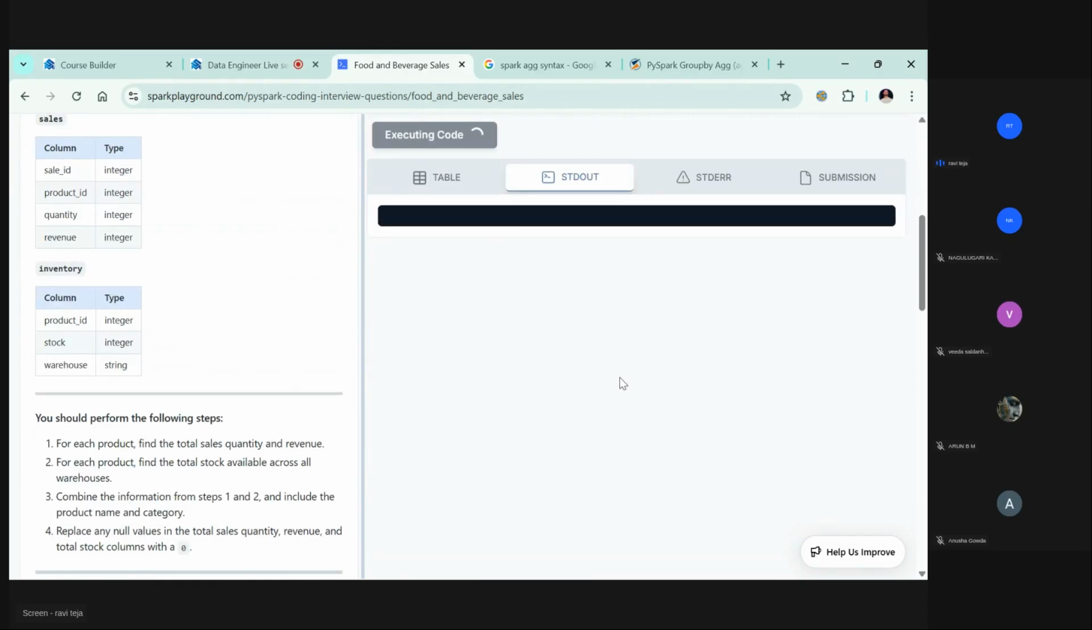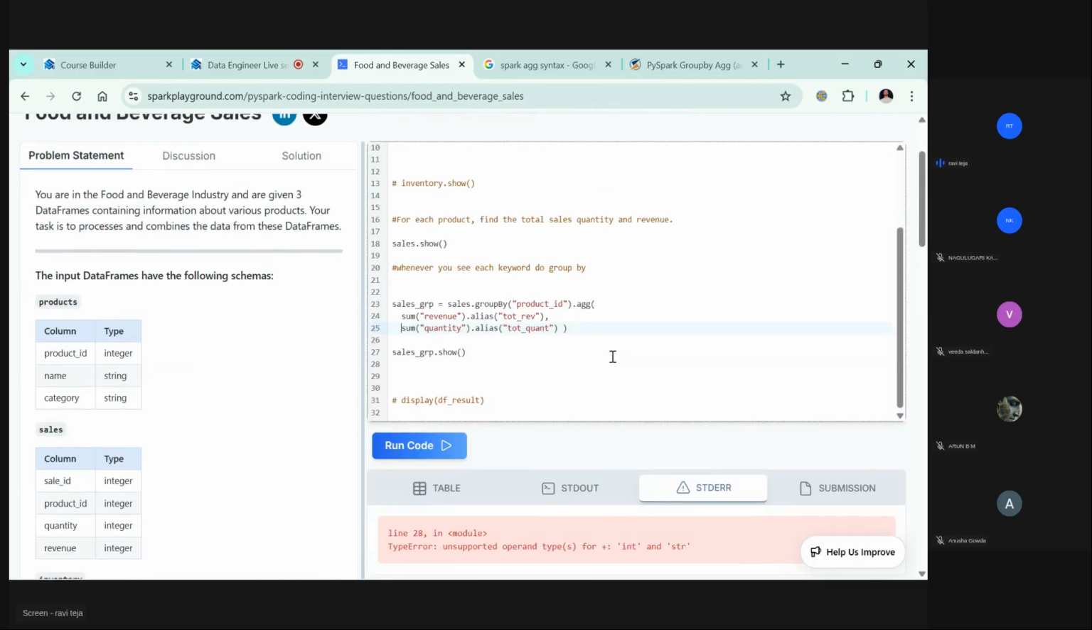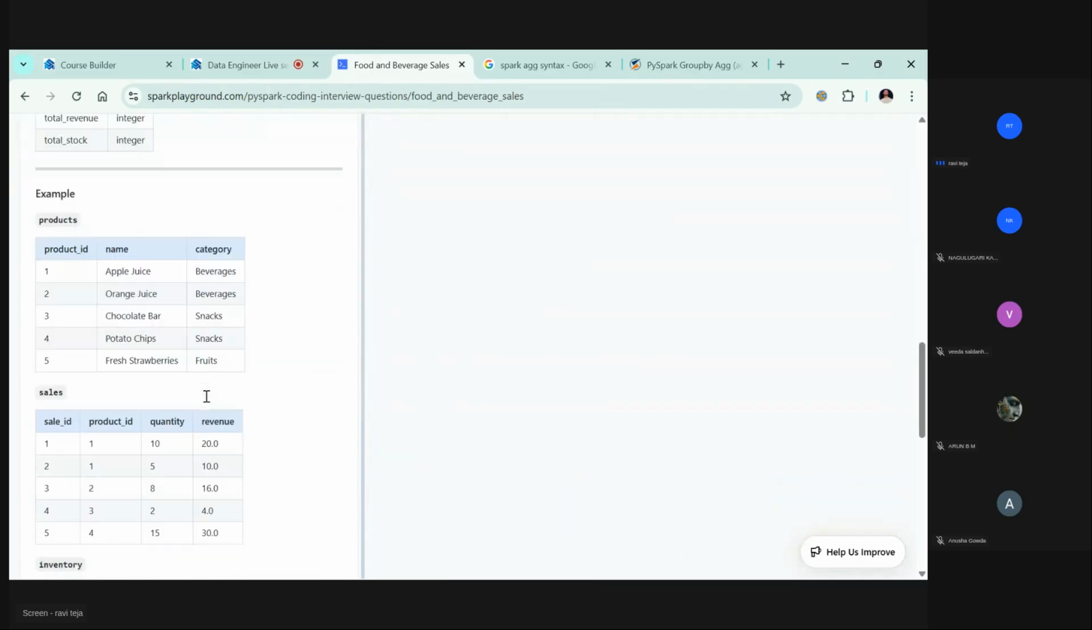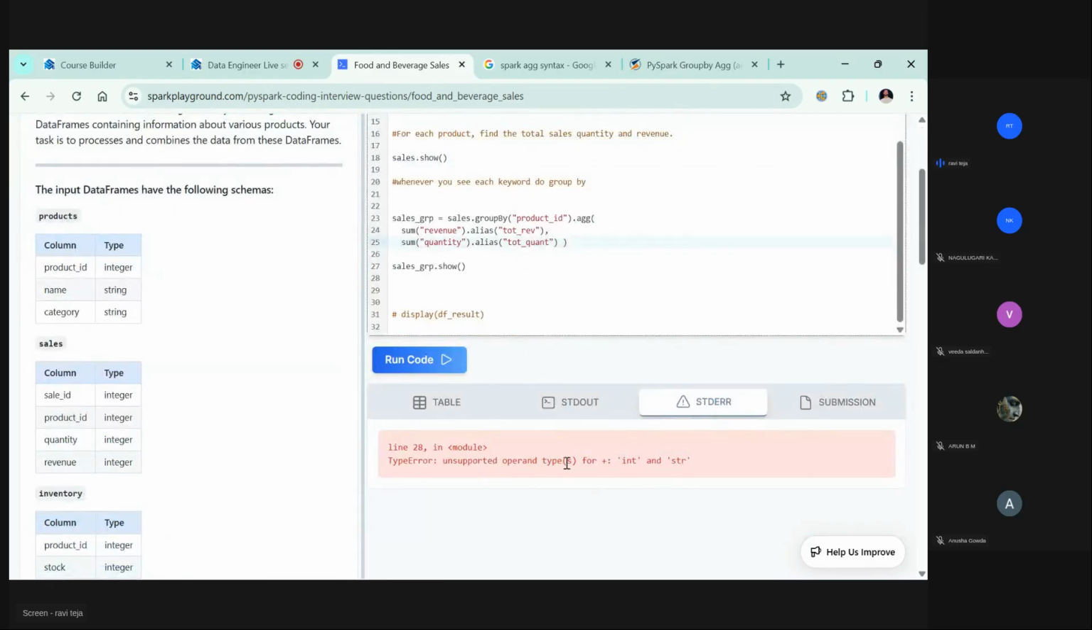I think the server is in the background, right? There's a Spark somewhere running, some node or something. So maybe it got hung or something. Oh, it says quantity. Okay, so it says unsupported operand type for plus: int and string, right?